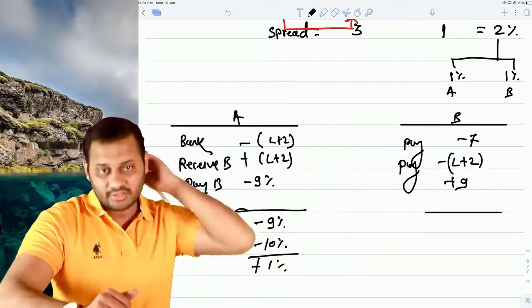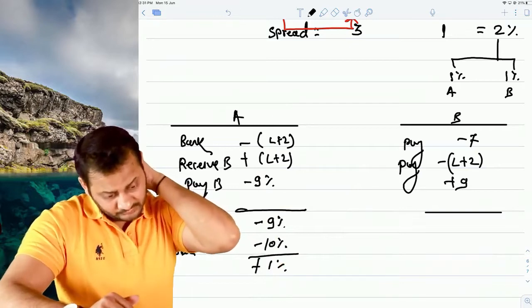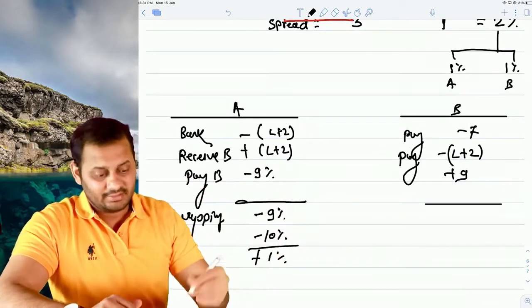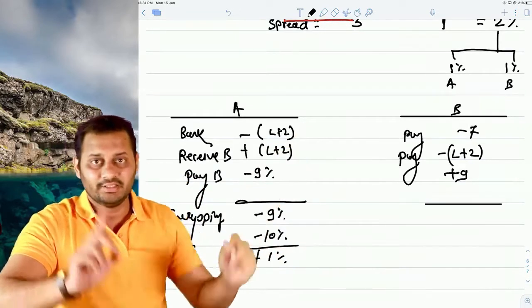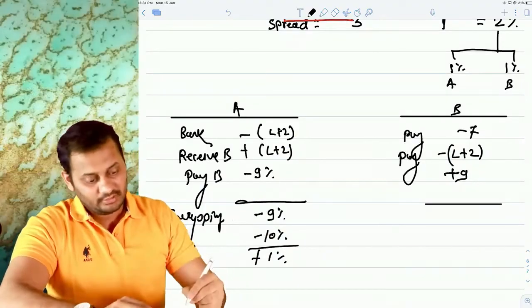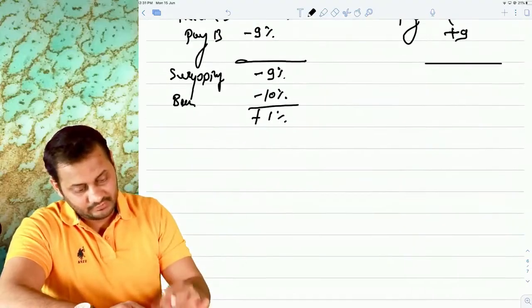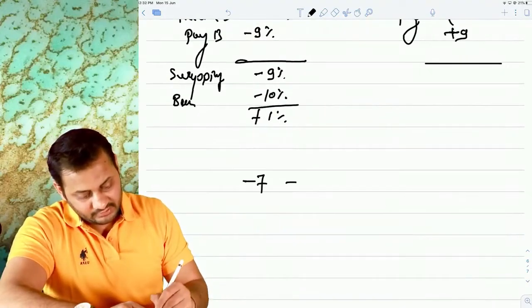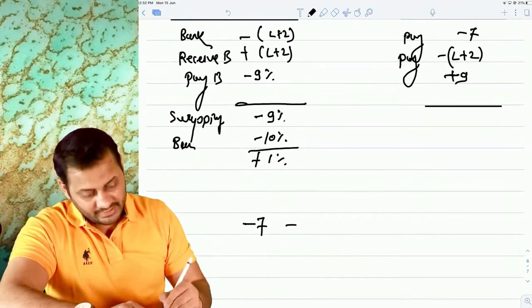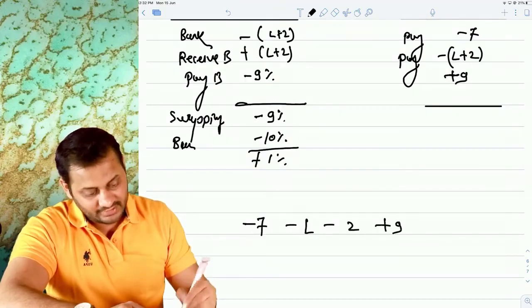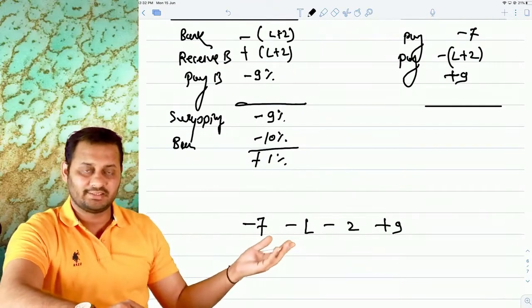Now let's talk about that. Now you can clearly see plus 9 minus 7 is plus 2, and it will be like this. I will write it here. Minus 7, I will open the bracket, minus L minus 2 plus 9. This is how the transactions are.